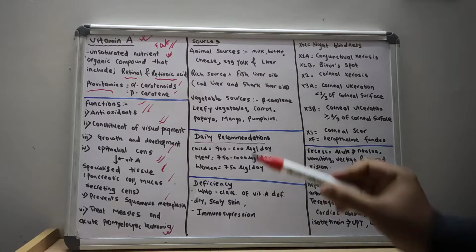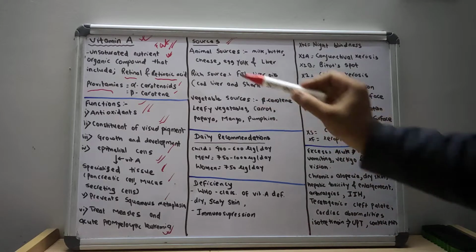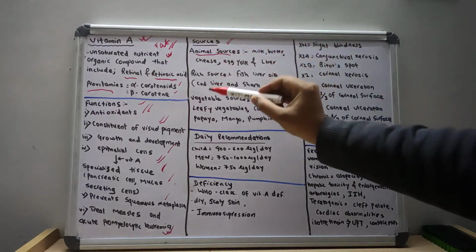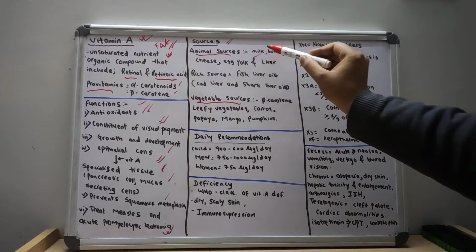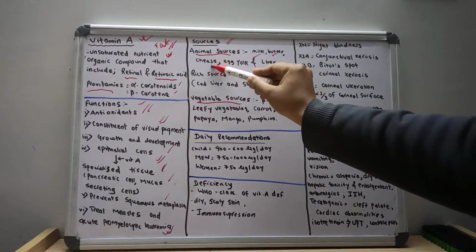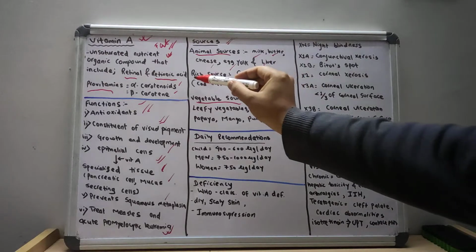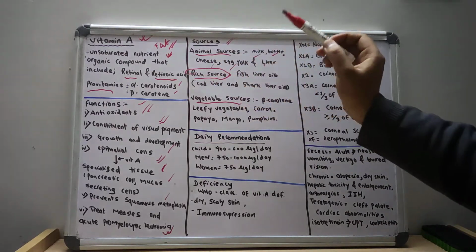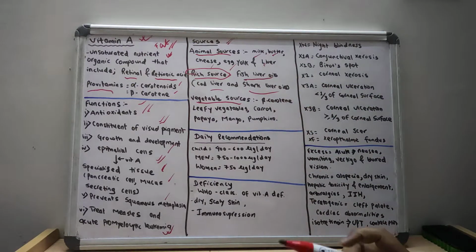Now let us move towards the various sources of vitamin A. Mainly there are two sources, animal sources and vegetable sources. In the animal sources, milk, butter, cheese, egg yolk and liver are vitamin A sources. The richest sources of vitamin A are fish liver oils, cod liver and shark liver oils.